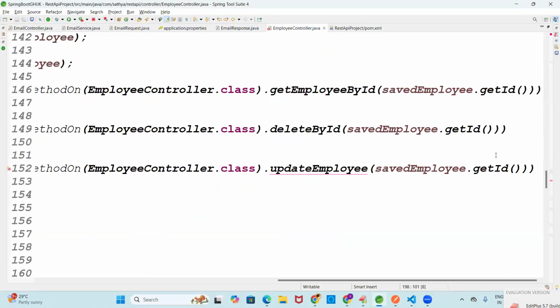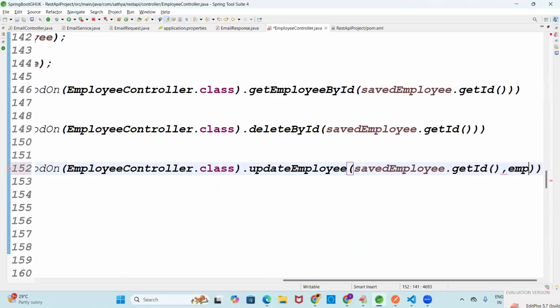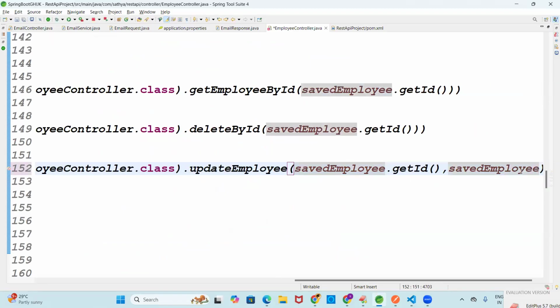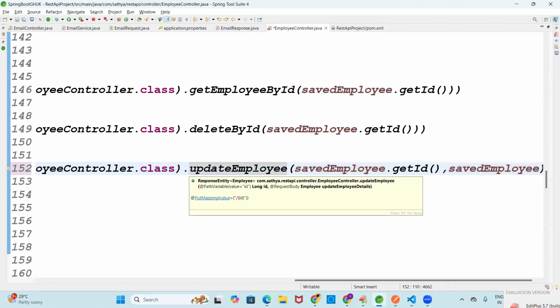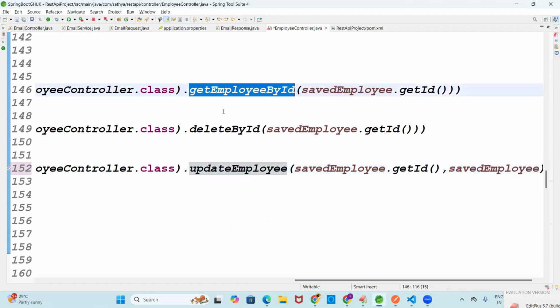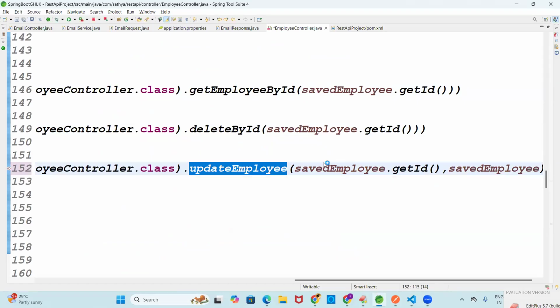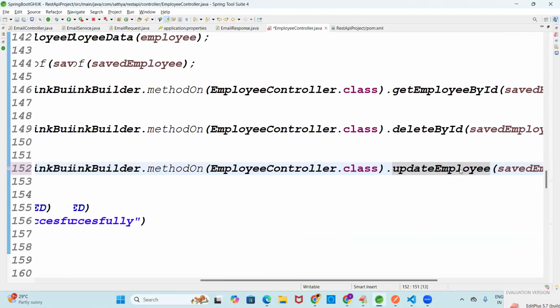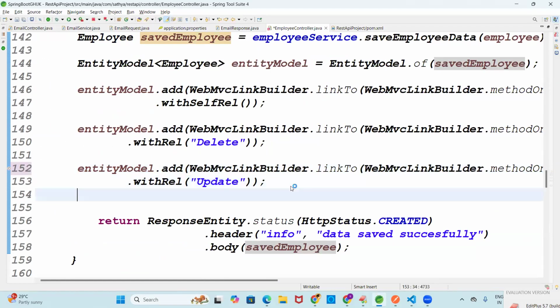What object, tell me guys? Employee object. This is the saved employee dot ID based on the ID, but the object is the saved employee object. That's it. Now your error is gone. These are all the get mapping method, delete mapping method and update mapping method. Update mapping is expecting two arguments. One is ID, second one is saved employee.